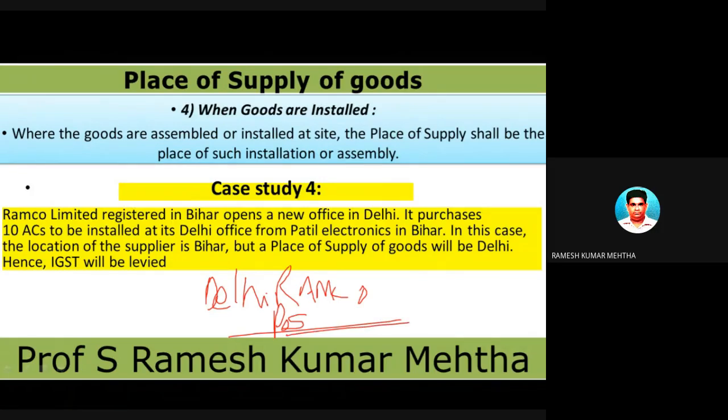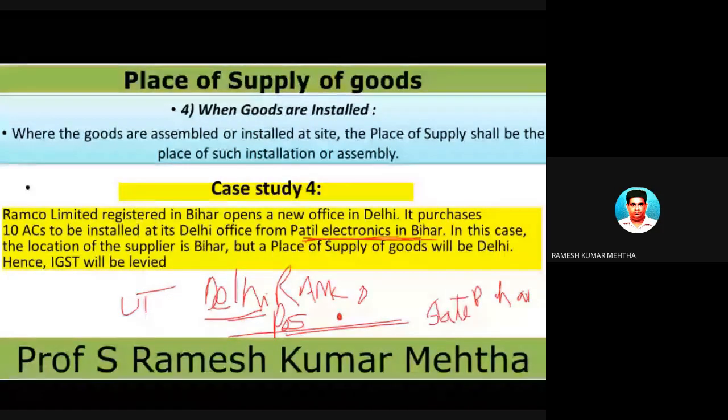And who is supplying it? Patil Electronics in Bihar. So Bihar is supplying it to Delhi, because the place of supply is Delhi. So it is a case of a union territory and a state coming into picture, so this is an interstate sale of goods, and hence we are going to levy IGST. Hope this is also clear.